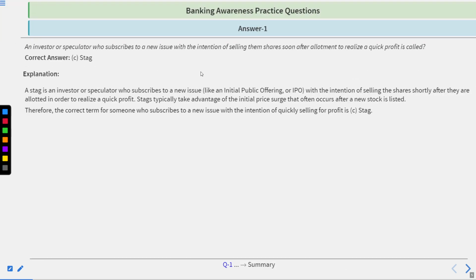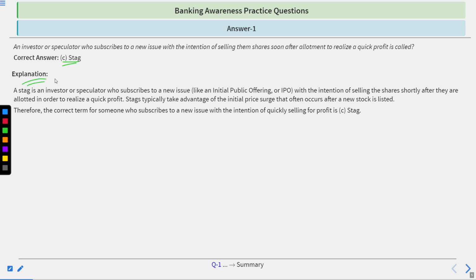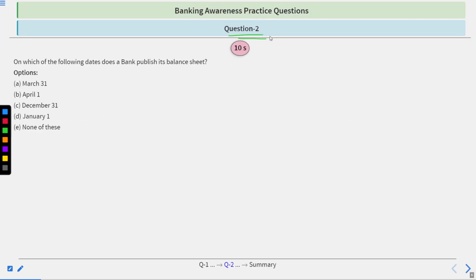Time's up. Correct answer is stag. Go by explanation. A stag is an investor or speculator who subscribes to a new issue like an initial public offering or IPO with the intention of selling the shares shortly after they are allotted in order to realize a quick profit. The stag typically takes advantage of the initial price surge that often occurs after a new stock is listed. Therefore, the correct term is stag.